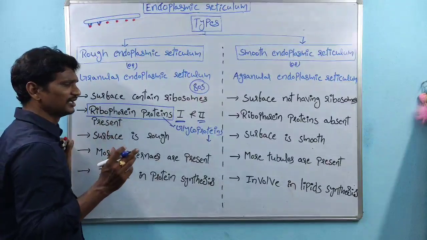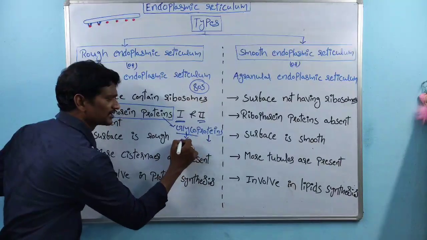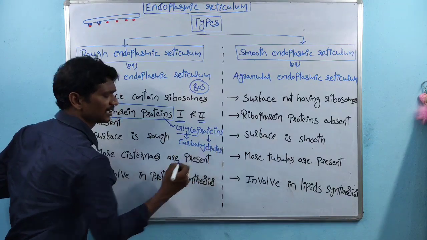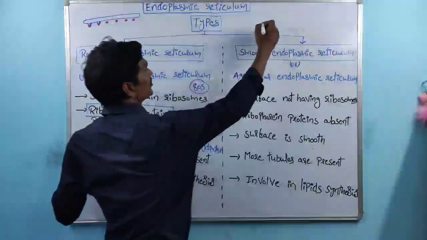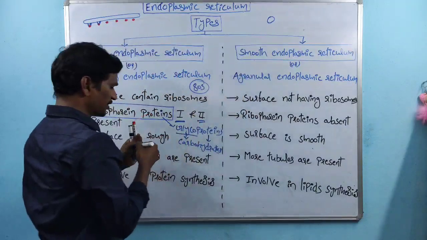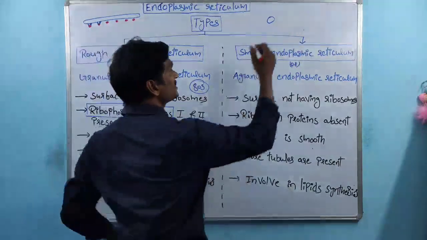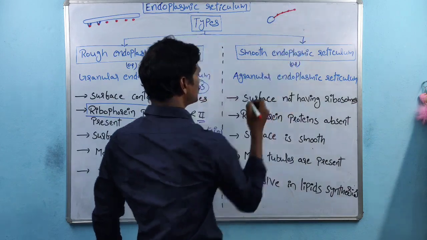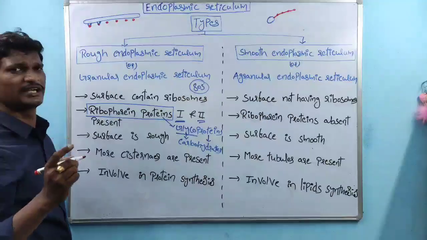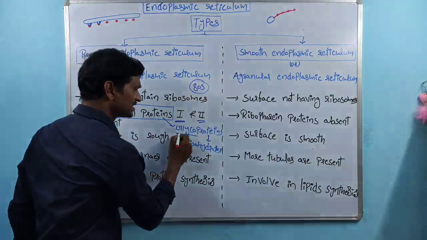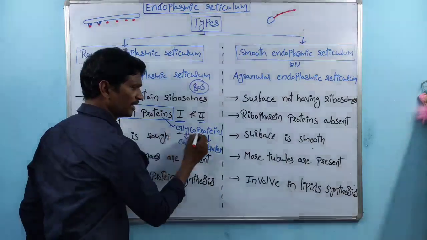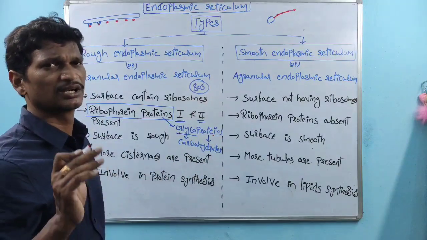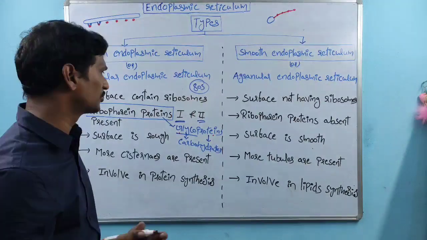Glyco indicates carbohydrates. Some proteins are attached with carbohydrate moieties, and these are called glycoproteins. So ribophorins are glycoproteins.